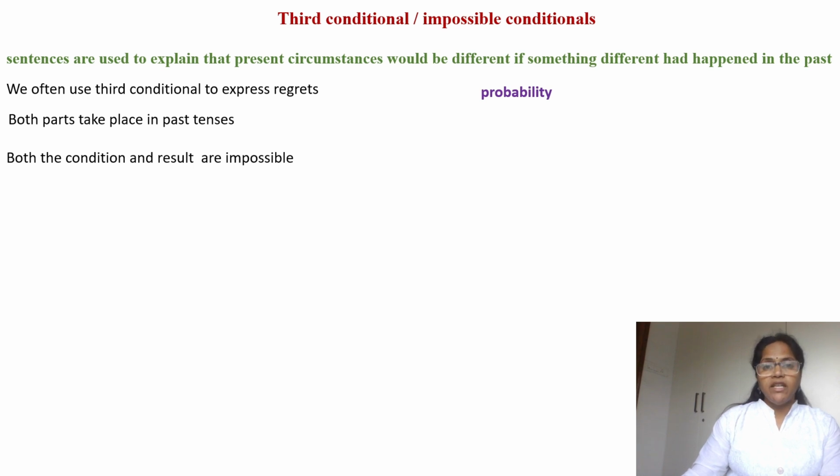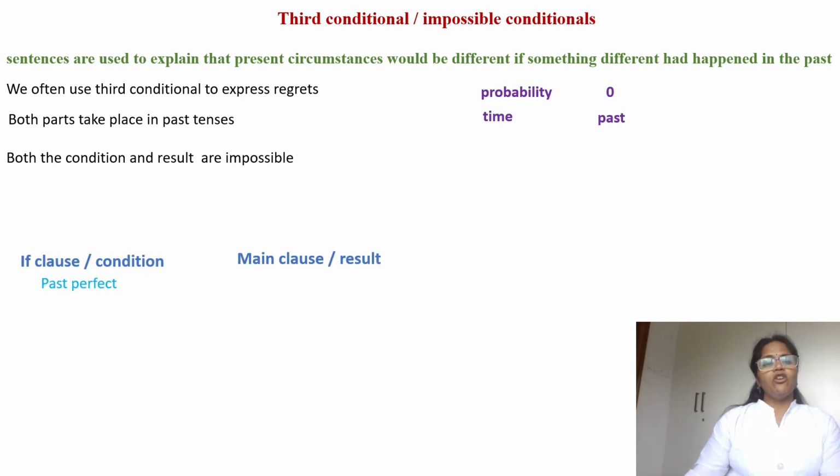Probability of the fulfillment of the condition is 0 because both condition and result take place in the past and no one can change the past. It already happened. Okay. There is no chance of it happening in future. See, it already happened in the past. So there is no probability of fulfillment of the condition in these impossible conditionals. The if clause should be written in past perfect and the main clause needs to be written in conditional perfect.